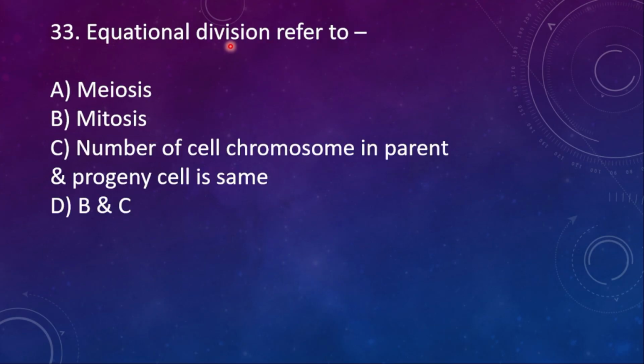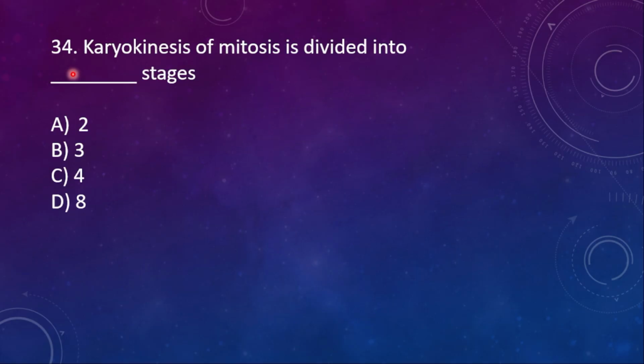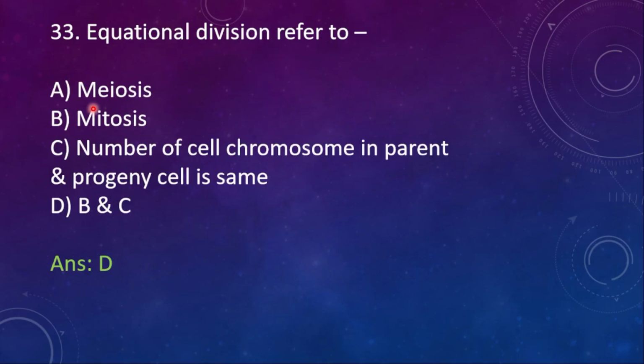33. Equational division refers to A. Meiosis, B. Mitosis, C. Number of chromosomes in parent and progeny cell is same, and then D. B and C both. So here the right option is D. B and C both refer to the equational division. Mitosis is an equational division, meiosis is a reductional division because the number of chromosomes is going to be reduced in the meiosis.